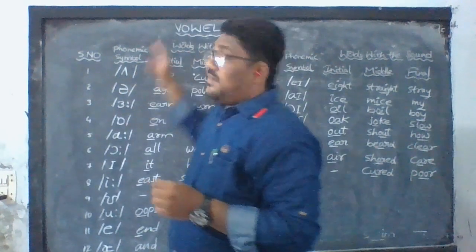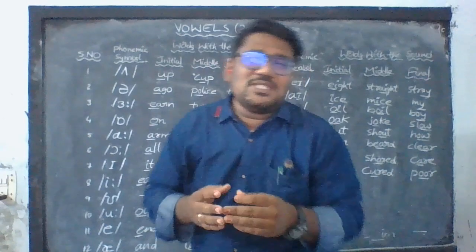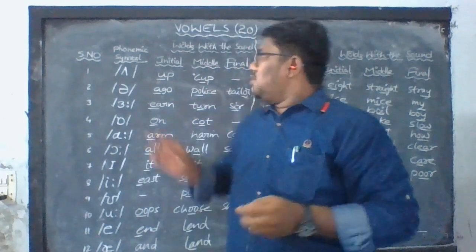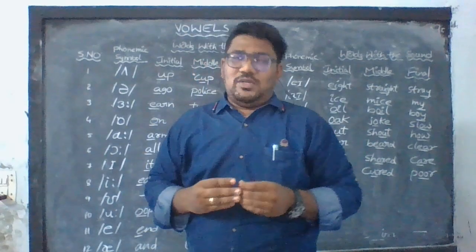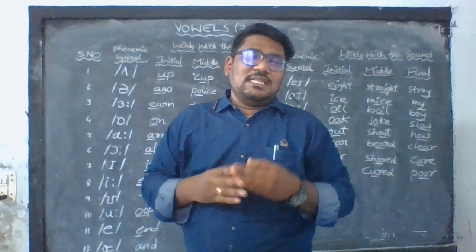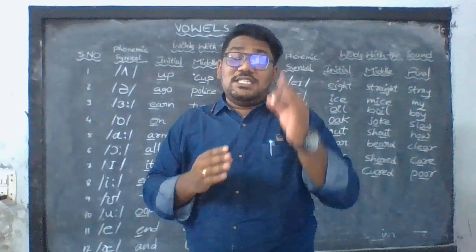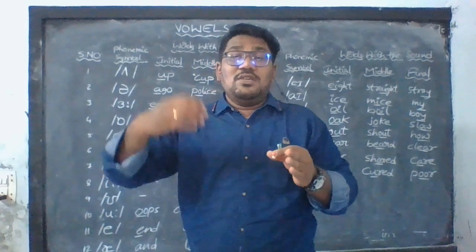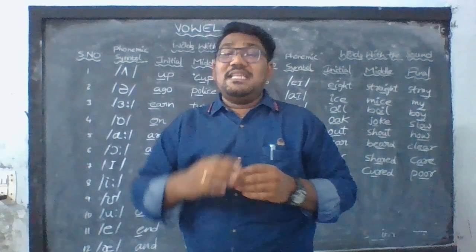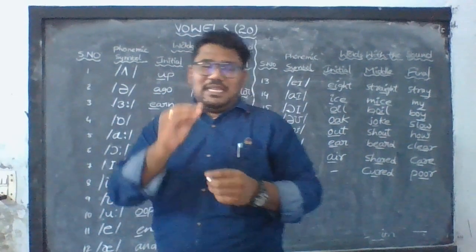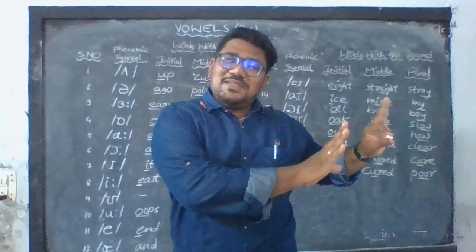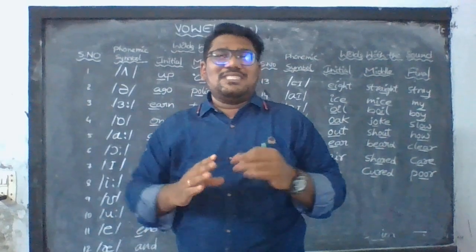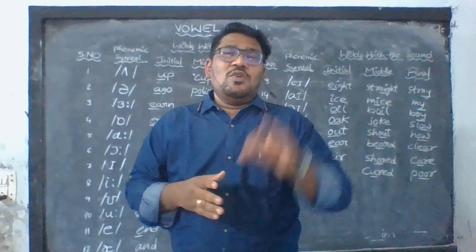Out of these 20 vowel sounds, 12 sounds are pure vowels, and the remaining 8 are called diphthongs. The 12 pure vowels are also called monophthongs, and the rest of the 8 vowels are called diphthongs.